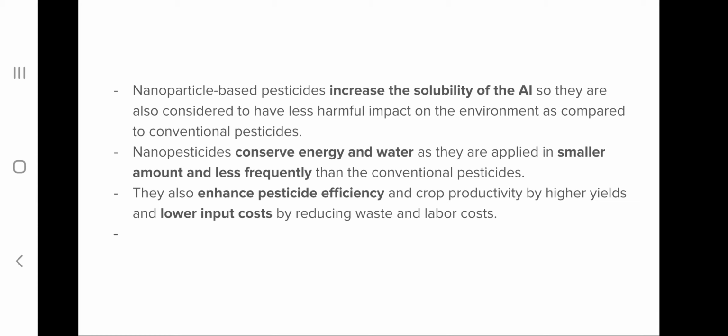So these nanoparticle based pesticides are released very slowly to the soil, and they can act over a long time period, so they need to be applied less frequently, and they enhance the pesticide efficiency, they increase the crop yield, and also they reduce the input cost. So nano pesticide can be an important component for sustainable agriculture.